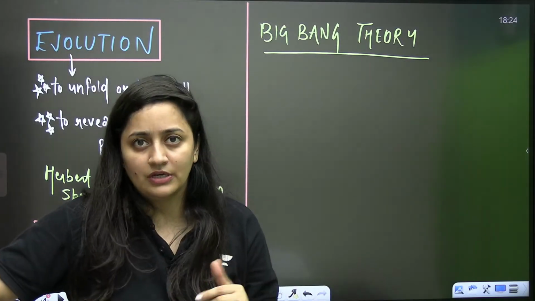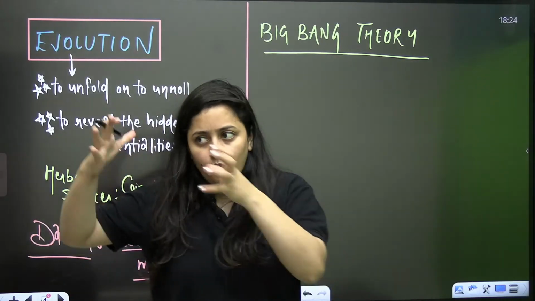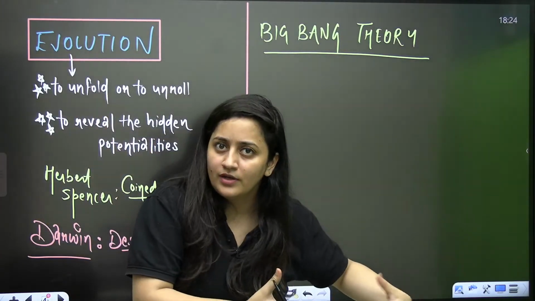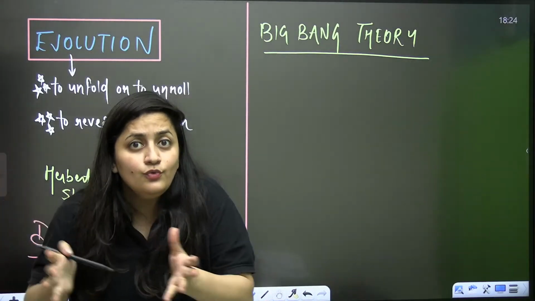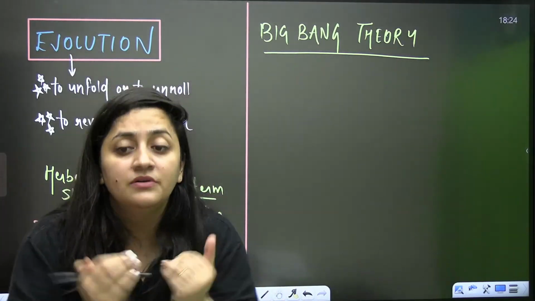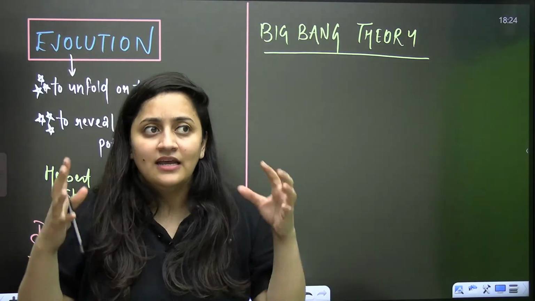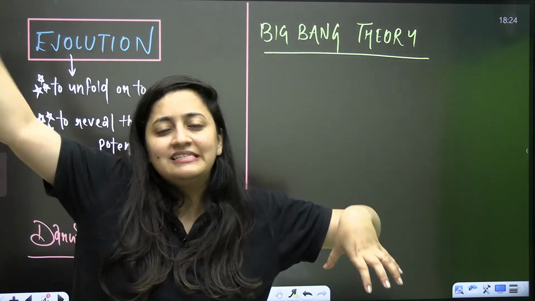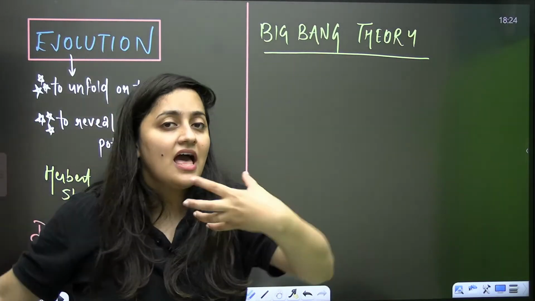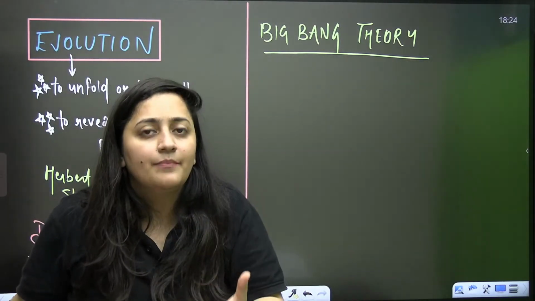Let's say one generation passes the characters to another, and then they pass the characters to the next generation. You have observed that the next generation is not going to be the same as the parent generation. They have certain changes, certain adaptations as well.